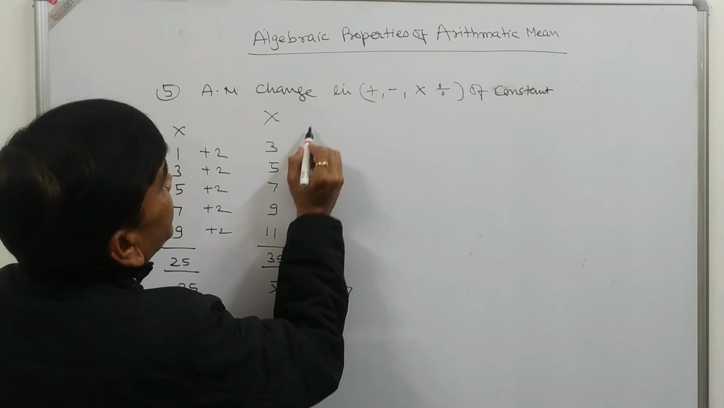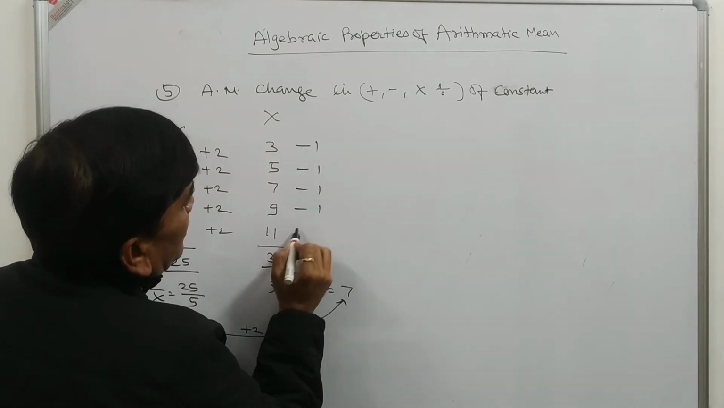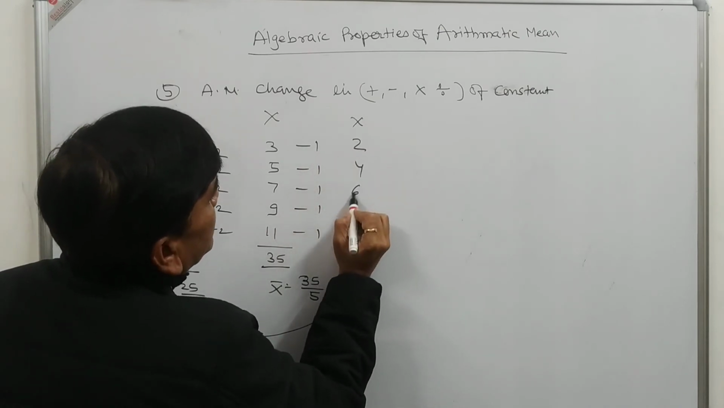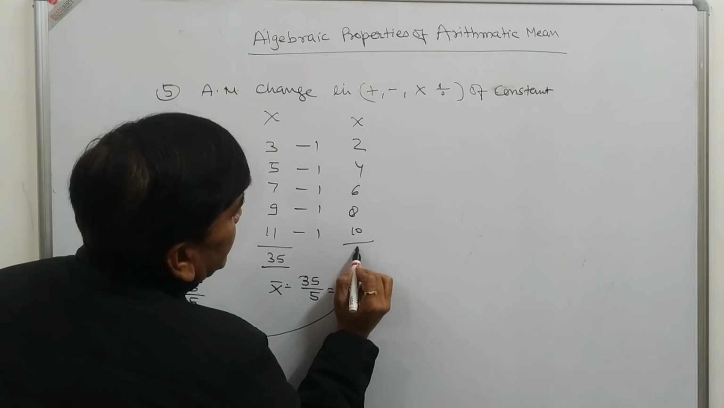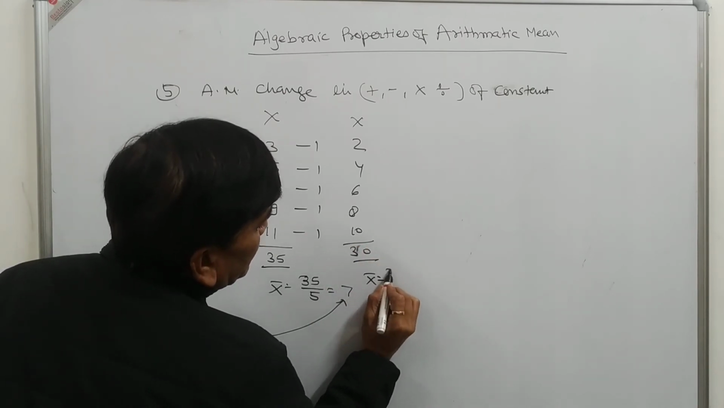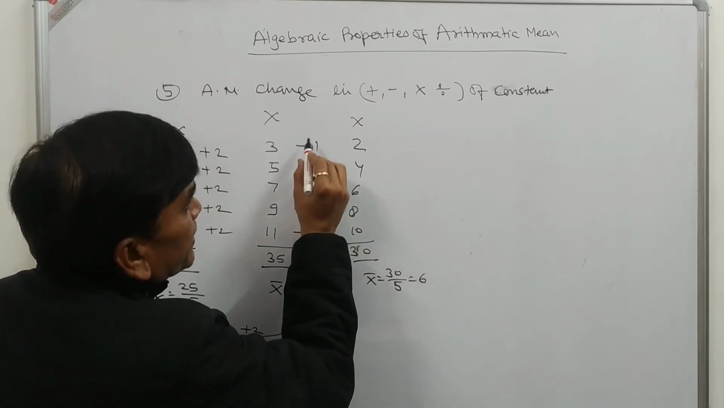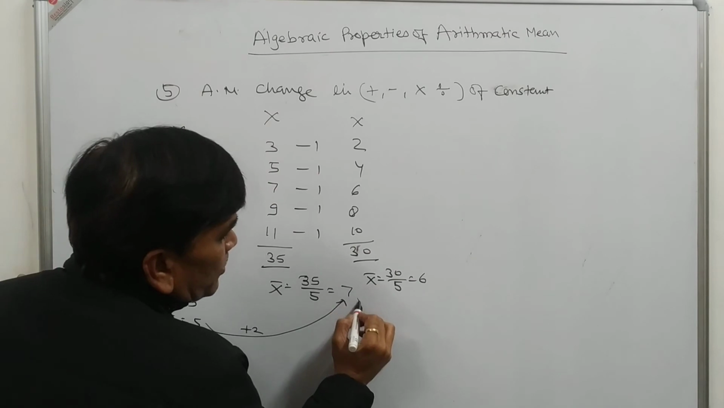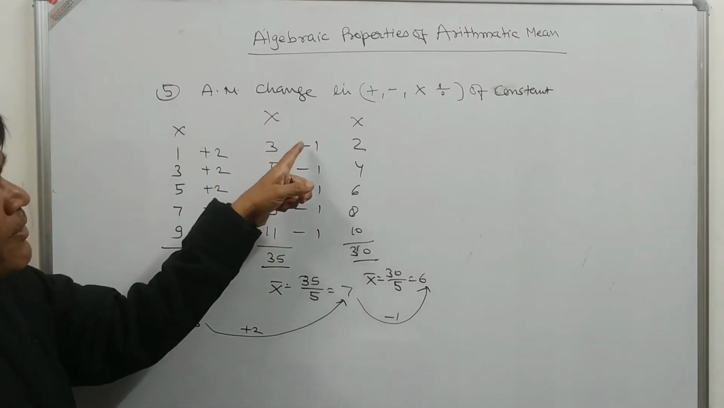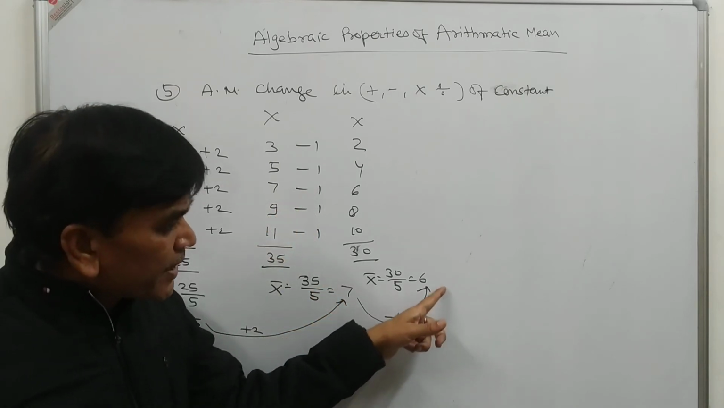So the arithmetic mean also increased by 2. Suppose I subtract 1 from each item, then the new series will be 2, 4, 6, 8, 10. The sum will be 30, so x bar is equal to 30 divided by 5, that is 6. So we subtracted 1 from each item, and our arithmetic mean also decreased by 1.